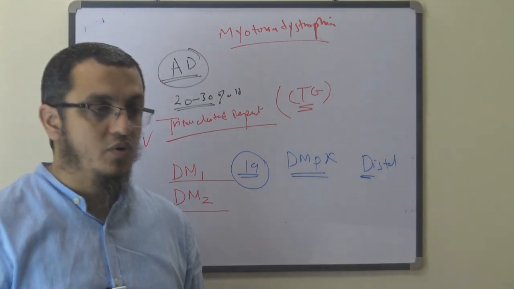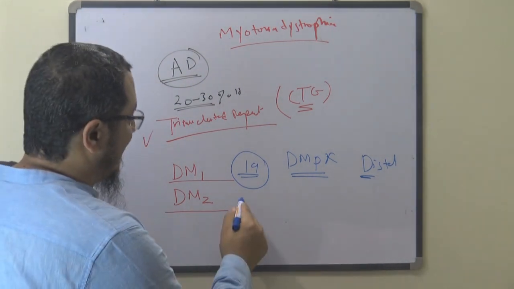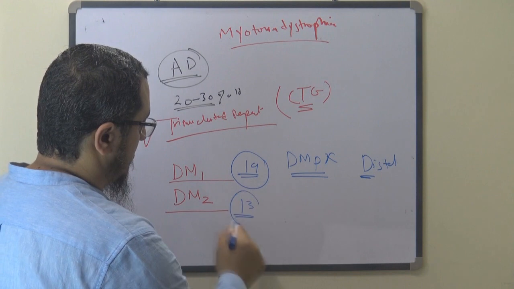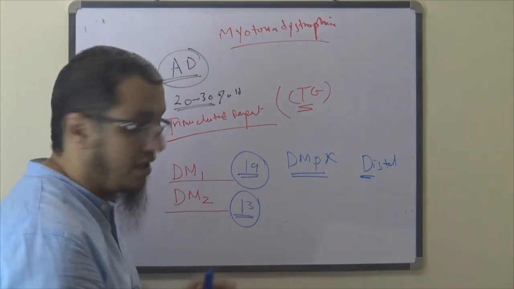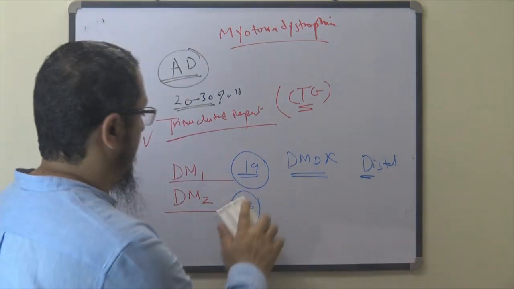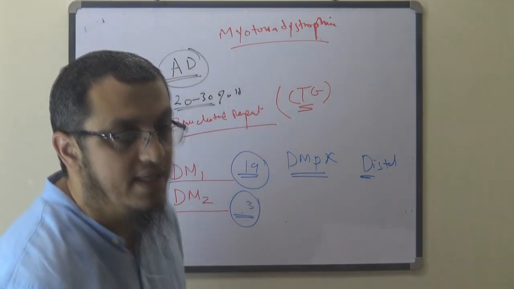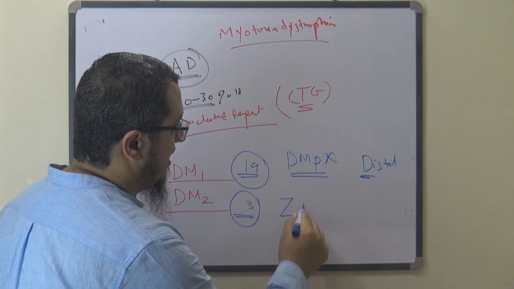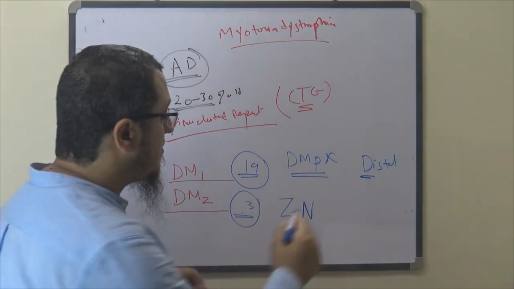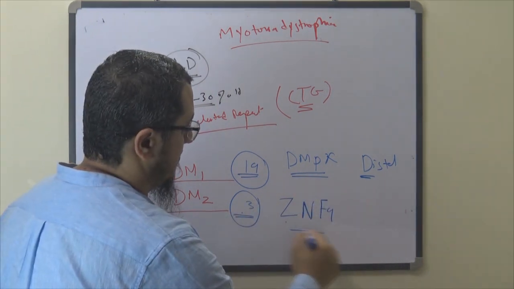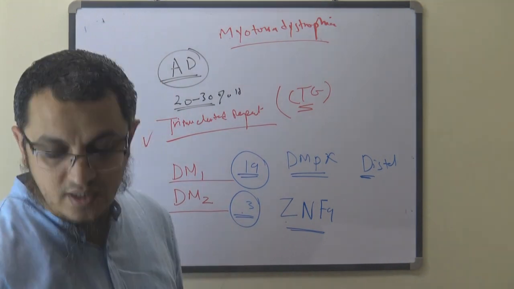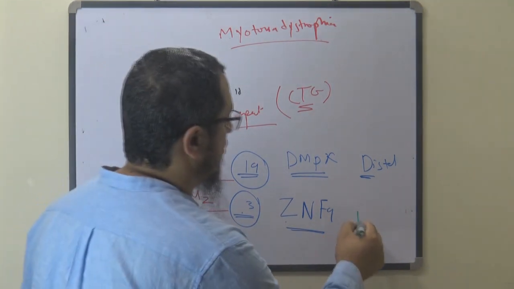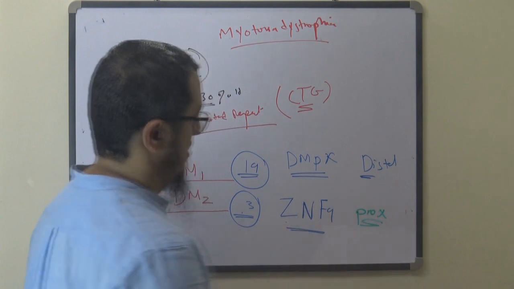Type 2 is on chromosome 3, and its gene is called ZNF9. It causes proximal weakness, proximal more than distal.